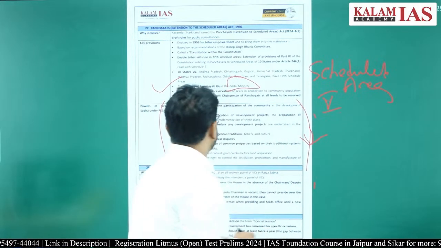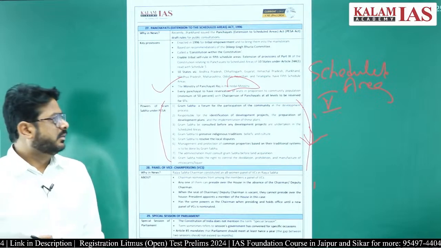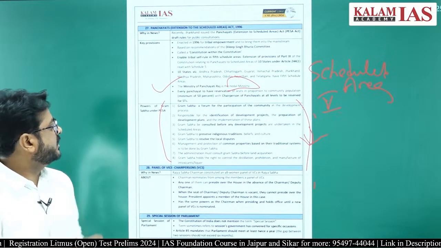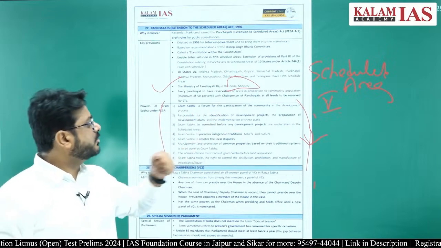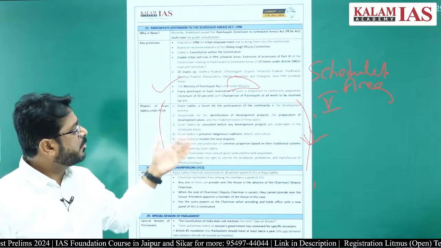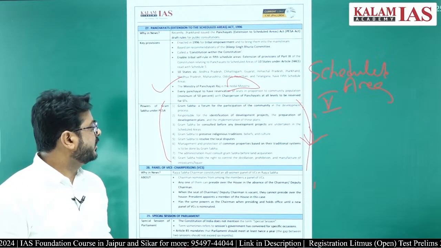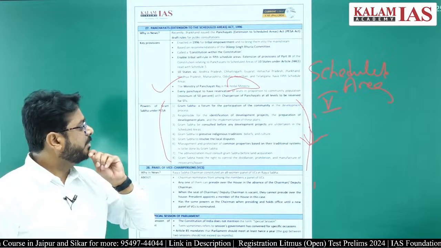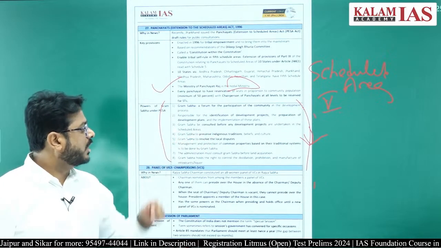Most power has been given to the Gram Sabha. The Gram Sabha will have the power of identification of the developmental projects and preparation of the developmental plans. The Gram Sabha will be consulted before any developmental plans are to be undertaken in the scheduled area. The Gram Sabha is to preserve the indigenous tradition, belief and culture, and to resolve local disputes.